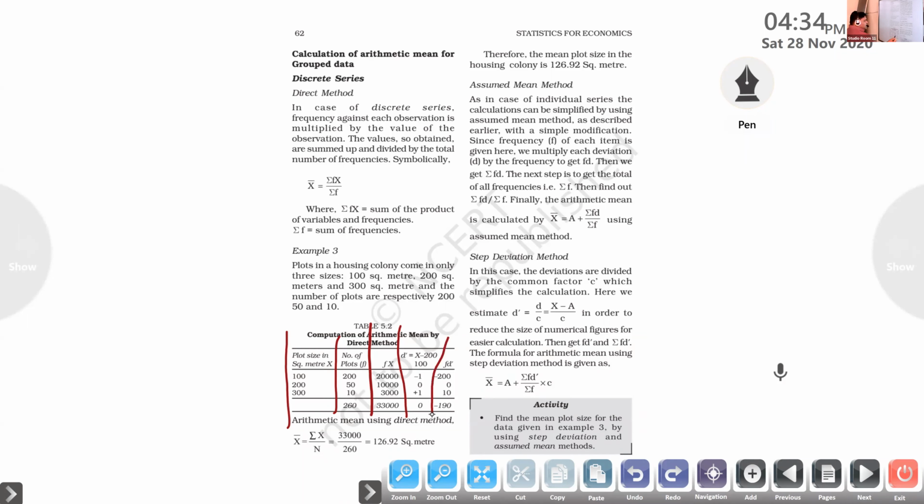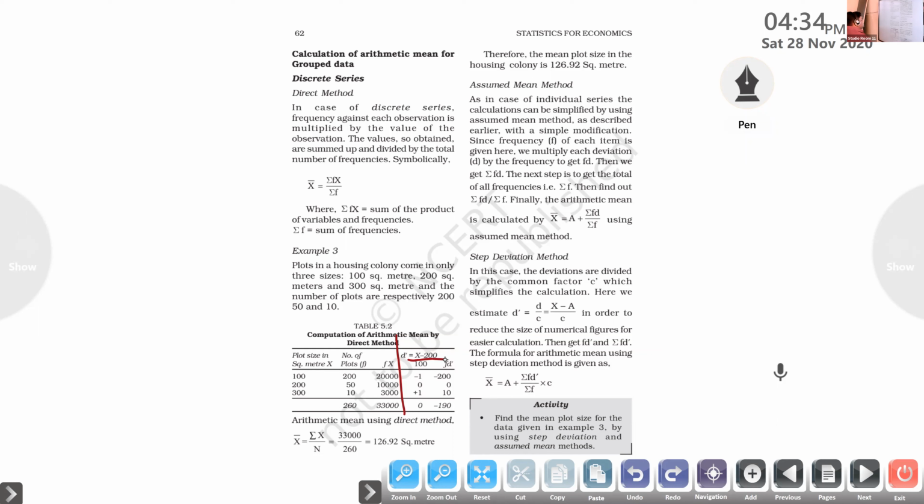Next one, d dash. So this also we want to calculate now. Another use is there. For the direct method, anyway, we don't need to find the d dash. But the use is there in the future for understanding other steps or other calculation methods. So d dash is equal to x minus 200, divided by 100.